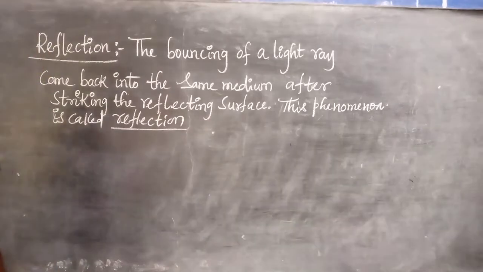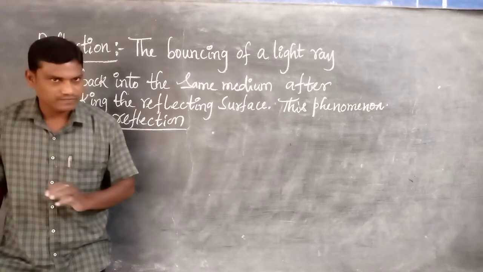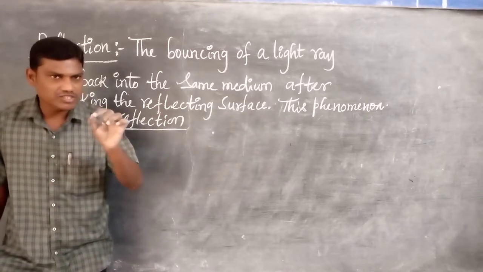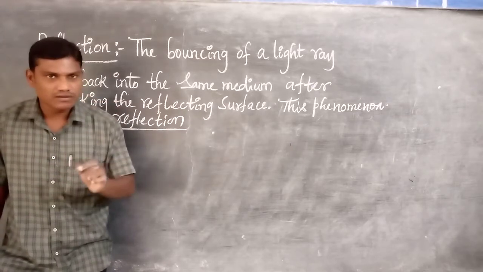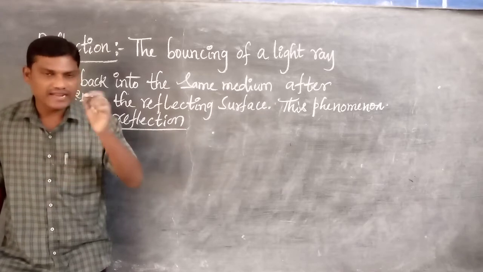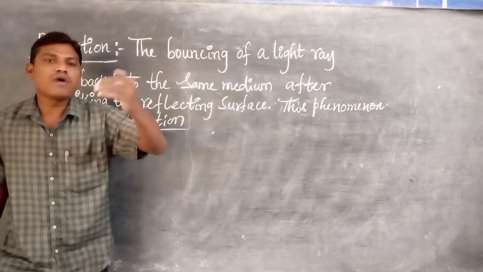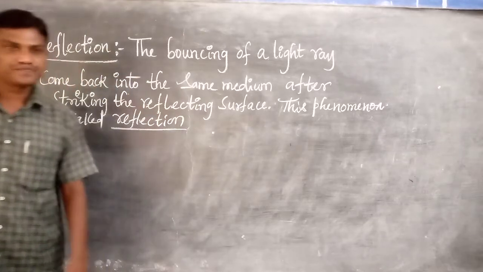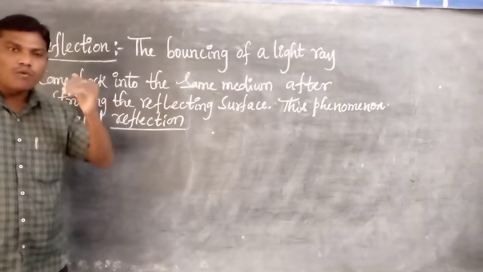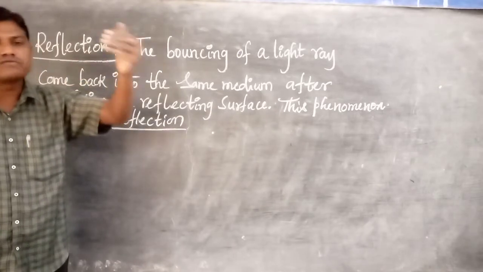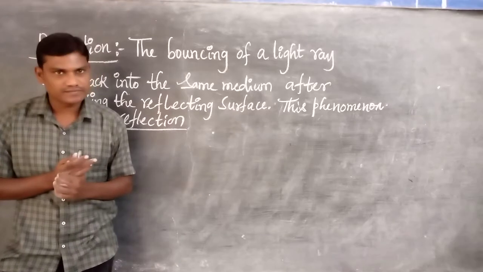So listen very carefully, all of you. Light has so many properties: reflection, refraction, dispersion, diffraction, polarization, scattering. These are some of the properties of the light. Reflection is also one of the properties of the light. But before going to that, I will tell one or two simple points about the light.